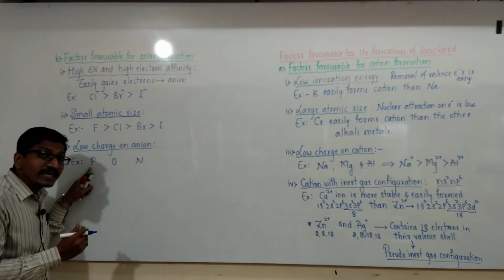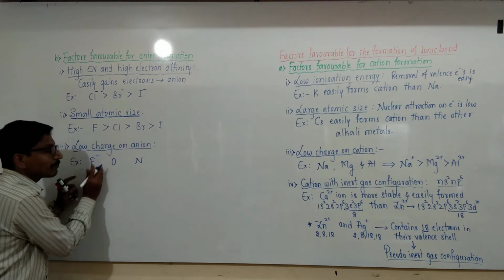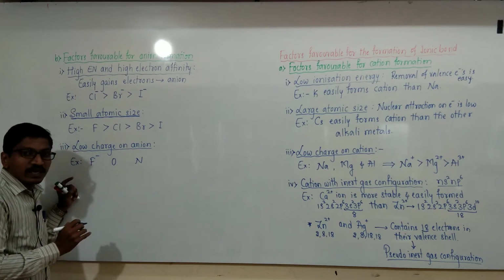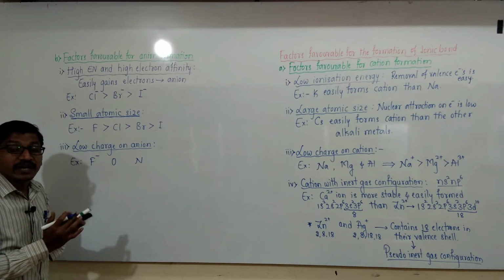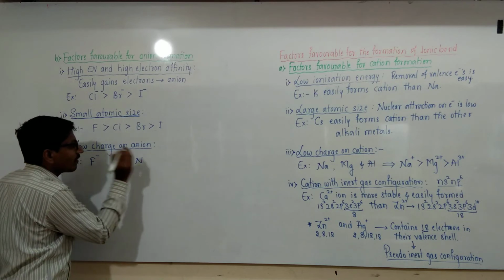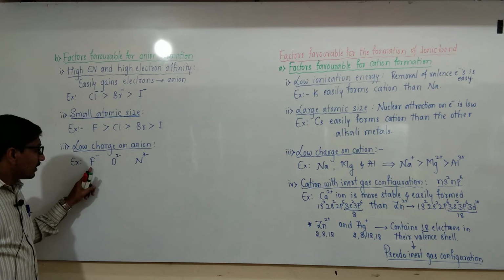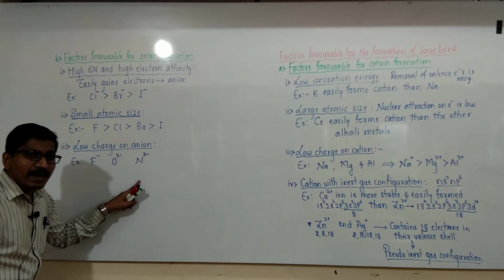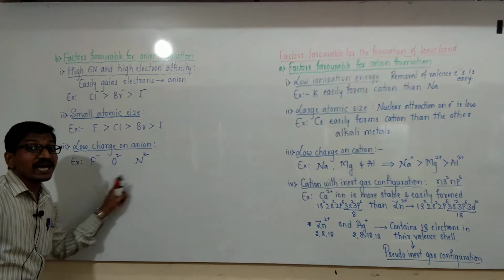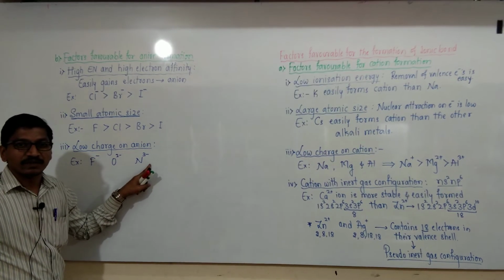Fluorine accepts only one electron and gets converted into fluoride ion, while oxygen accepts 2 electrons and nitrogen accepts 3. In these examples, the negative charge on the anion increases: -1, -2, -3.